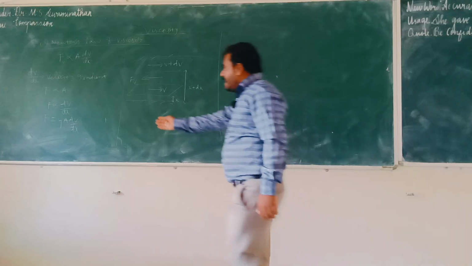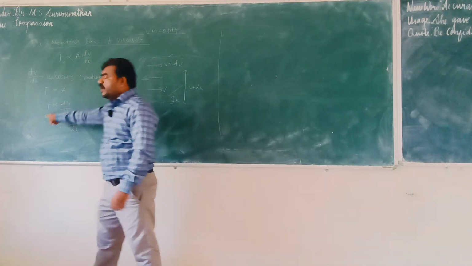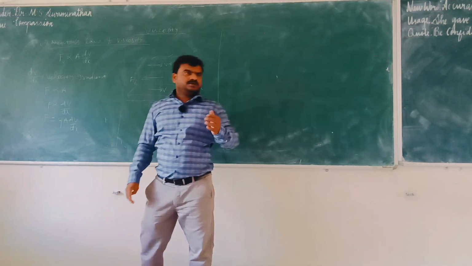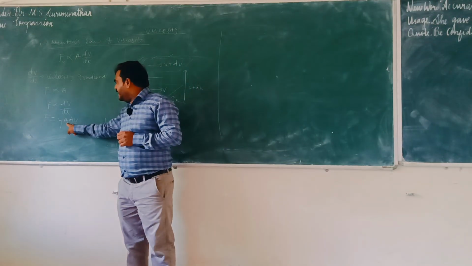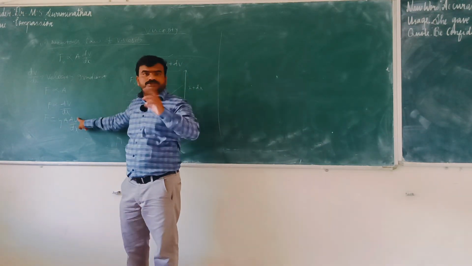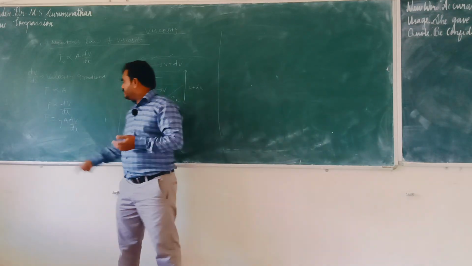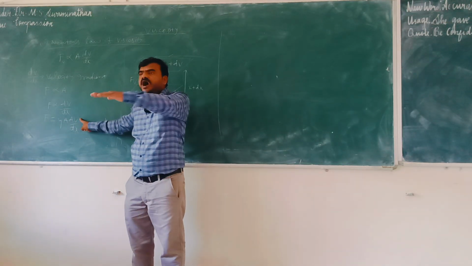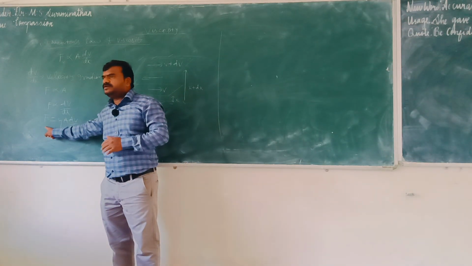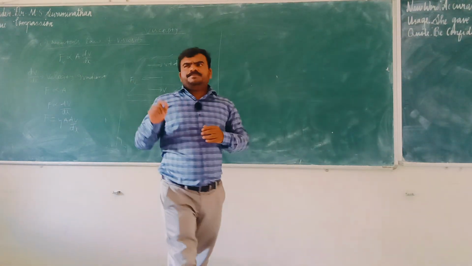The second is understanding-based questions. What is understanding? When the right side increases, what about the left side? When the right side decreases, what about it? For example, A becomes doubled, then what about force? V becomes doubled, then what about force? Otherwise, V becomes halved, V by 2. Then what about F? This is understanding-based questions.